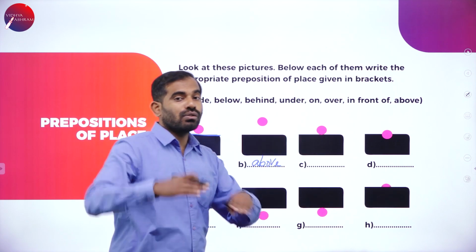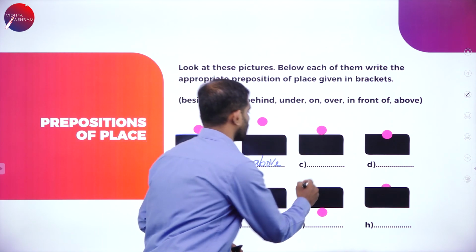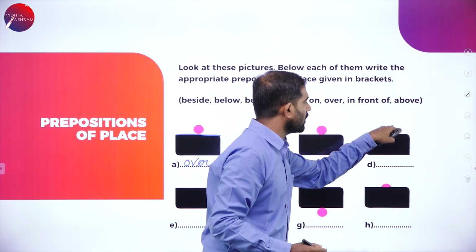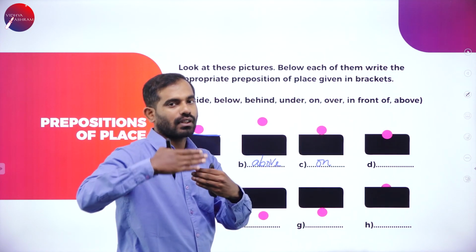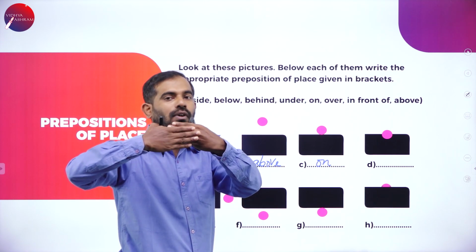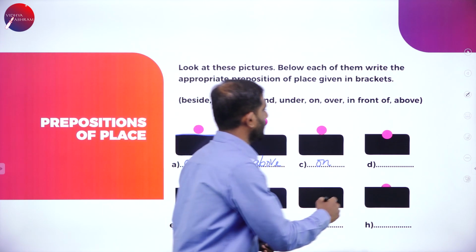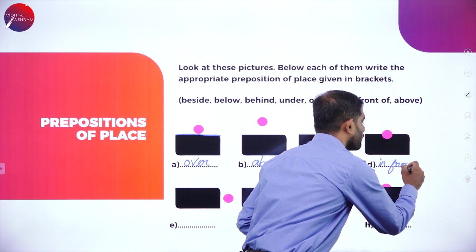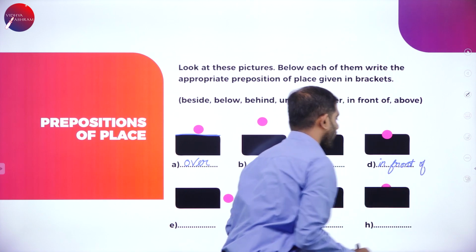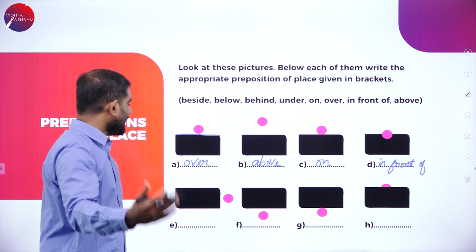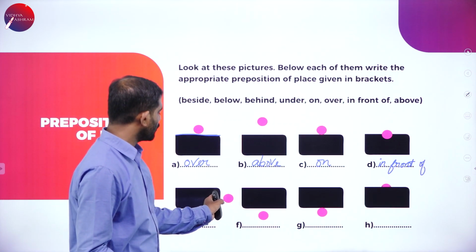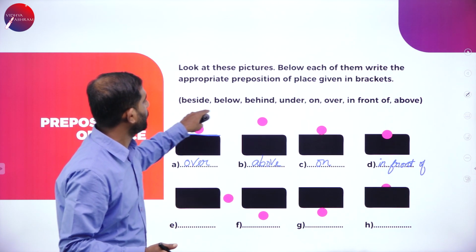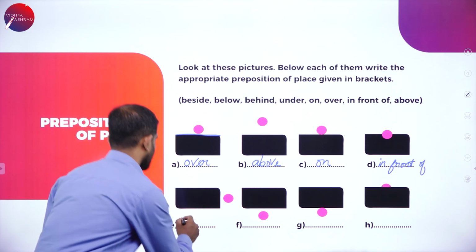C, as I told you, there is no gap. It is on. D, we clearly know it is in front. The circle has been placed in front of. So D is in front of. Let us see E. E is just, as I told you, next to. It is beside.